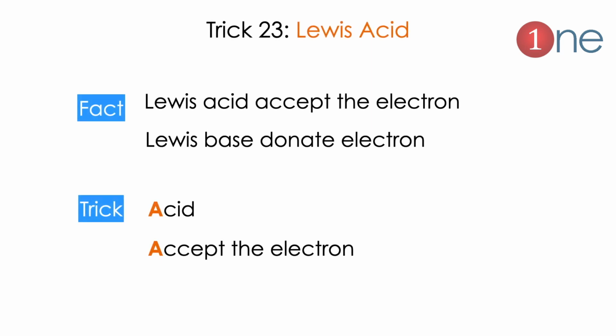Next tip will be on Lewis acid. Lewis acid and base is a very basic concept which will help you master chemistry. But the problem is people often confuse whether an acid accepts the electron or donates the electron, and the same for a base. It can be easily memorized through the word AA: acid accepts the electron. The reverse is true for the base. It's easy.